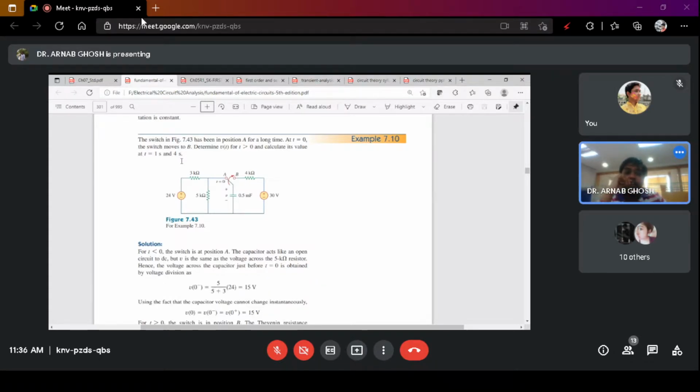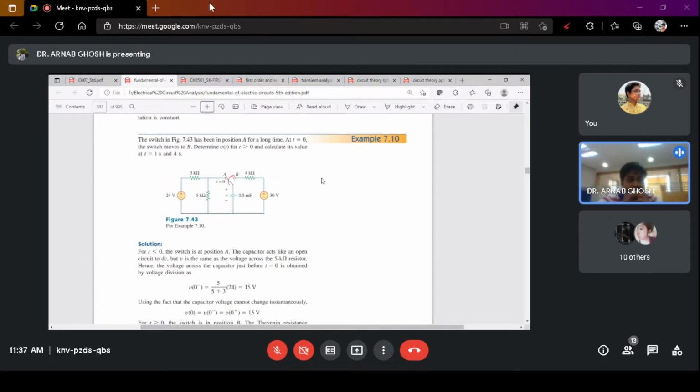Let's say you have two positions of the switch, A and B. This switch has been in position A for a long time. So at t less than 0, the switch will be in the A position. At t equals 0 plus, it is moving towards B.